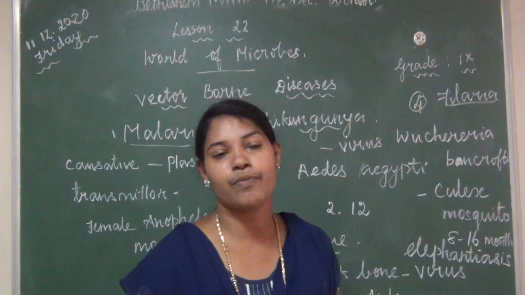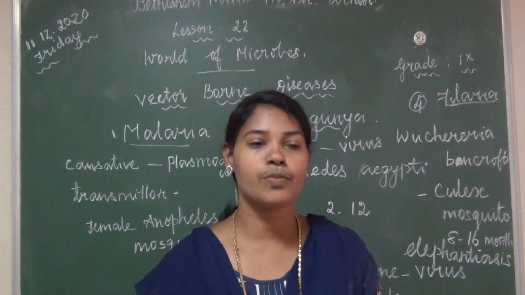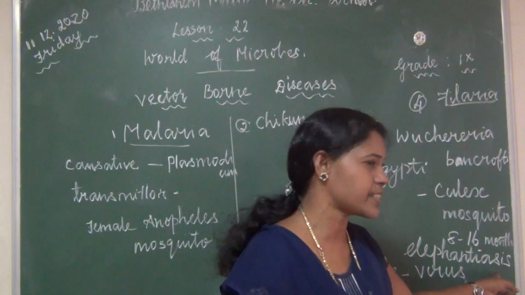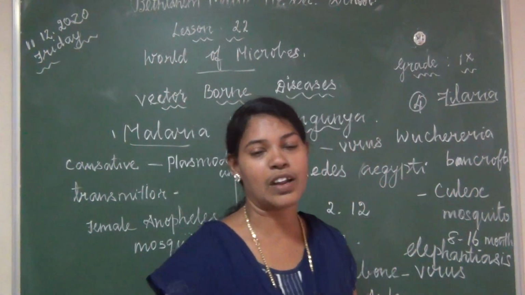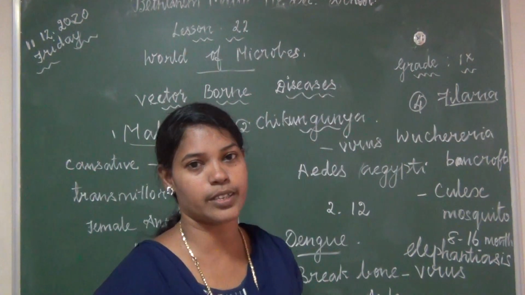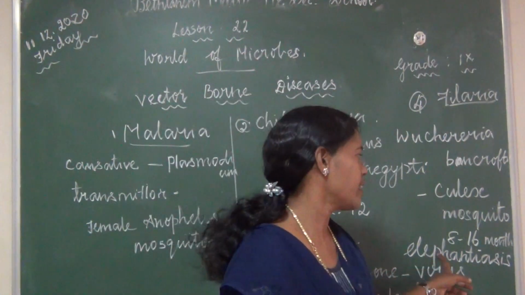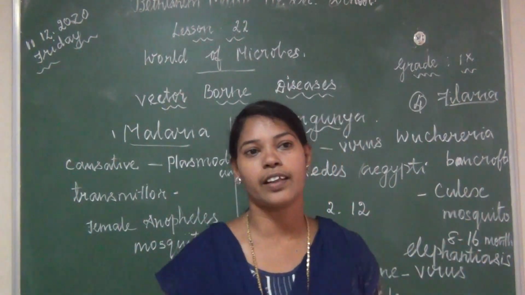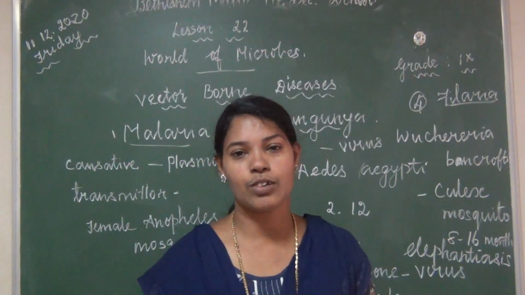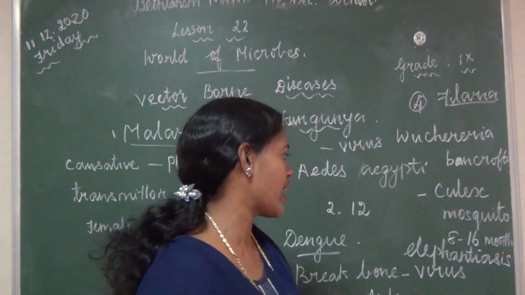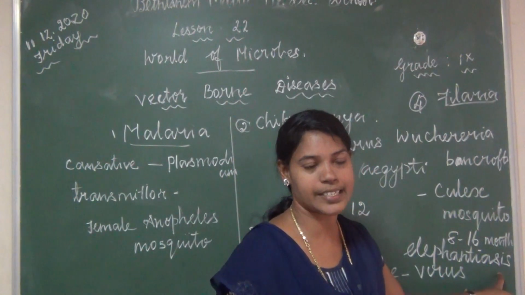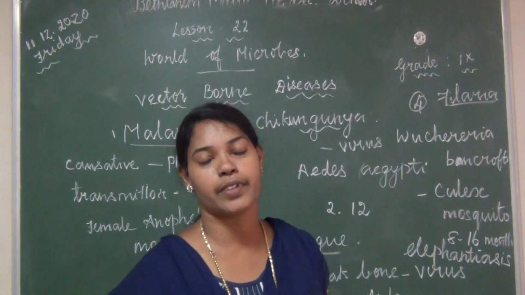That is inflammation in the scrotum, arms and legs. Have you seen, children, a person affected by elephantiasis? Yes? Okay. So inflammation occurs solely in the legs, arms as well as the scrotum region. The reason is the nematode worms live in the lymphatic system of man, which leads to inflammation in the lymph nodes. That's why elephantiasis as well as fever and pain occur in the legs, arms and scrotum region.